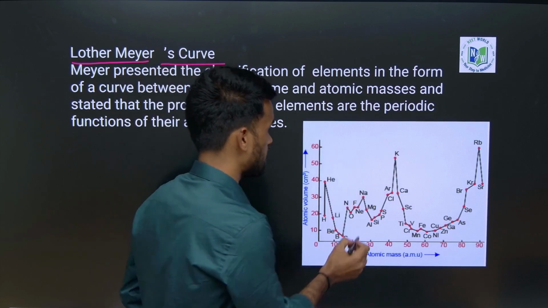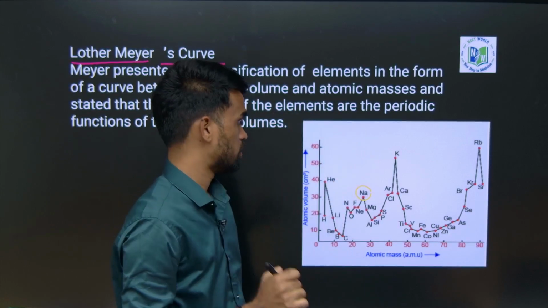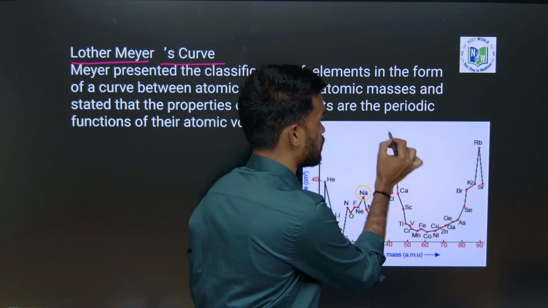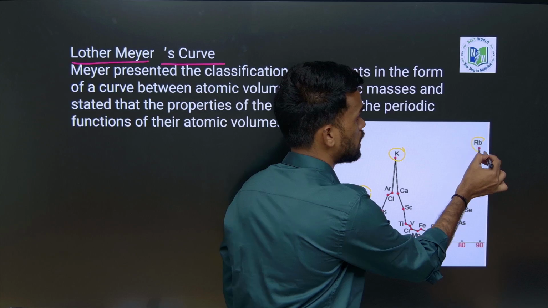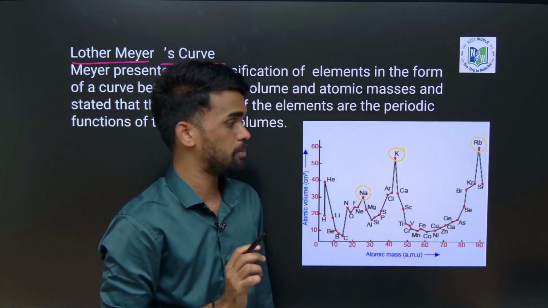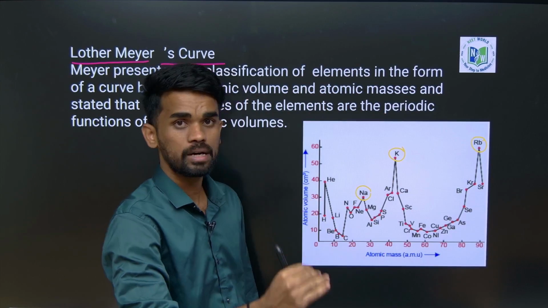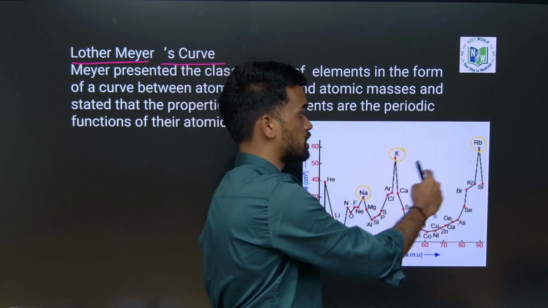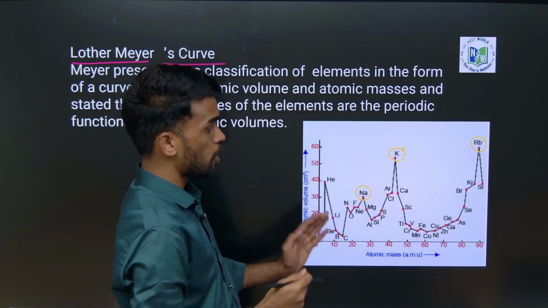For example, sodium is an alkali metal occupying the top of the curve. Similarly, potassium is also at the top of the curve, which is also an alkali metal, and rubidium is also at the top of the curve, which is also an alkali metal. Like this, those elements which have similar properties occupy similar positions in this curve.